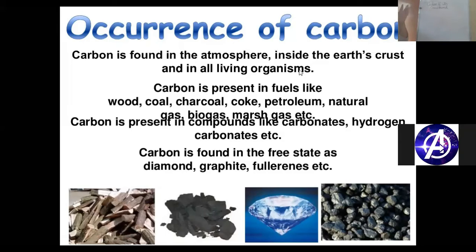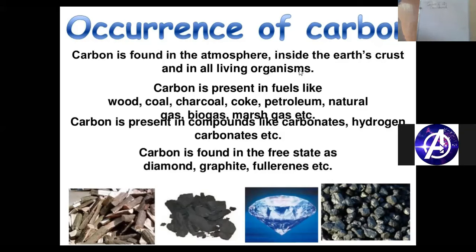Now, if we want to discuss the chemical nature of carbon, we first have to understand that carbon is the sixth member of the periodic table. If we start with the periodic table: hydrogen, helium, lithium, beryllium, boron, and then carbon.